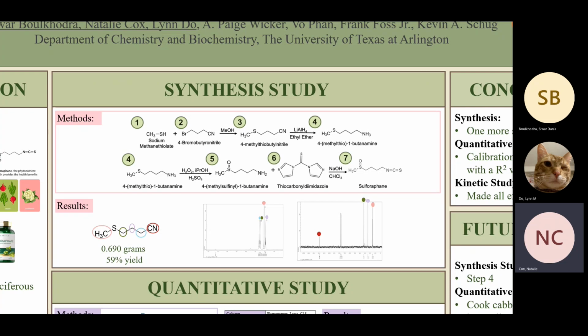So here's the proton and carbon-13 NMR from the first step of our synthesis. We got a 59% yield and about 0.7 grams of 4-methylthiobutyl. Each colored circle corresponds to its respective group.